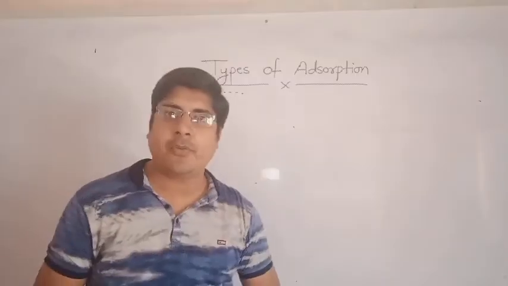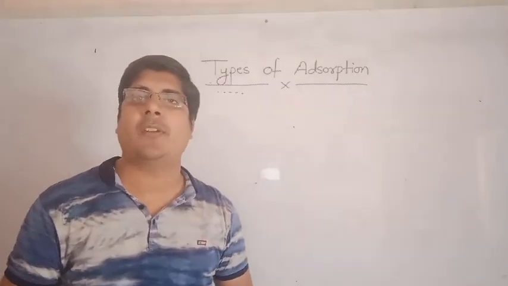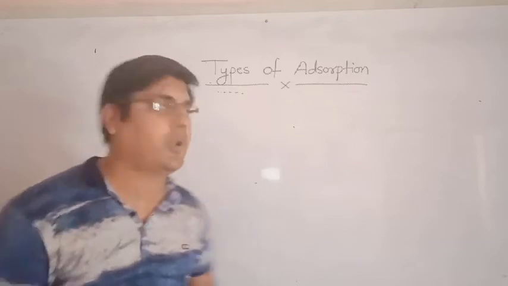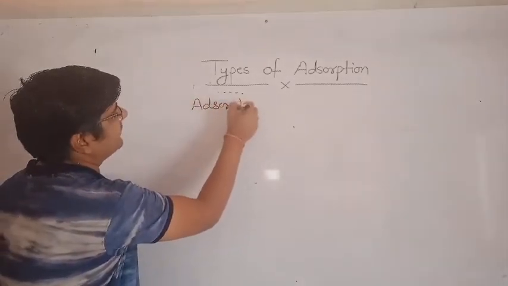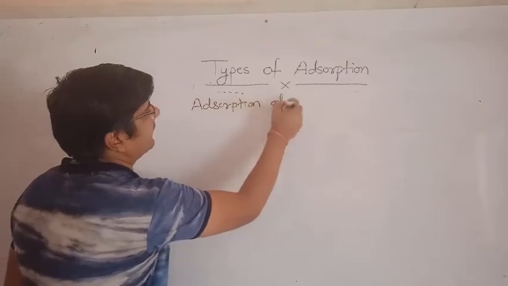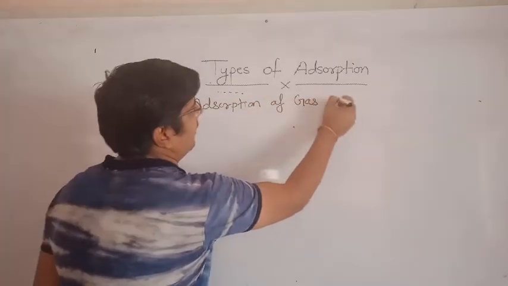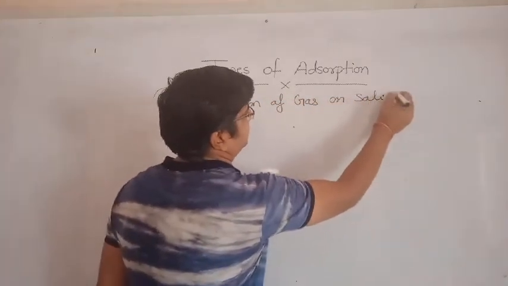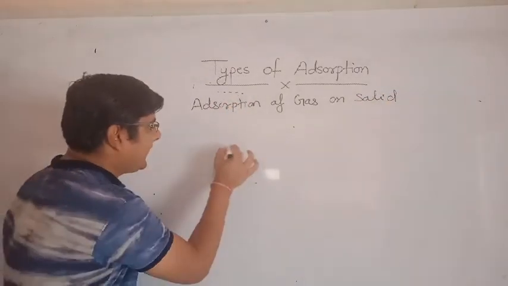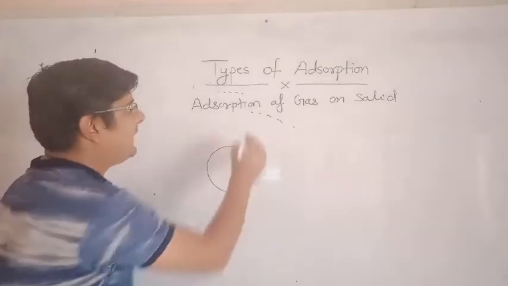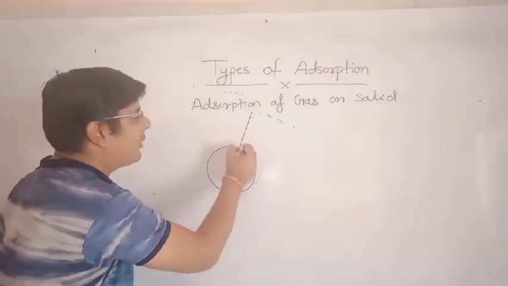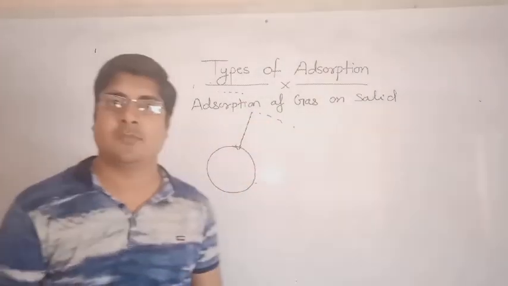Okay, so now we will study adsorption of gas on the surface of solid. Adsorption of gas on solid. Suppose it is a solid and these are the particles of gas. These particles of gas are adsorbed on the surface of the solid.